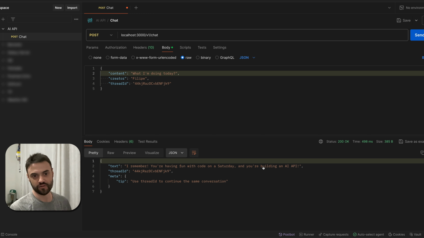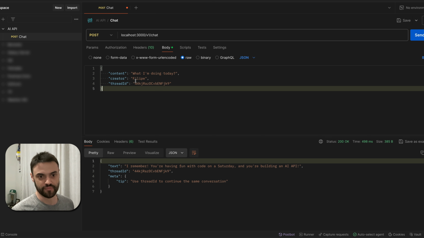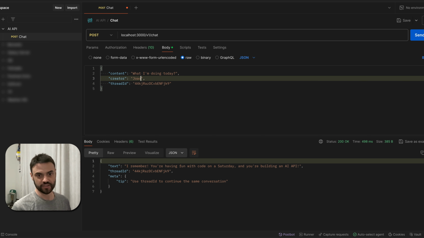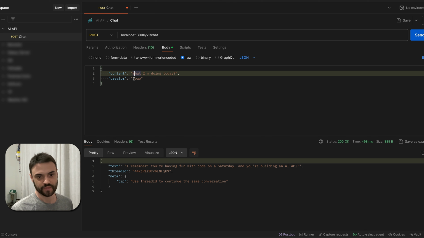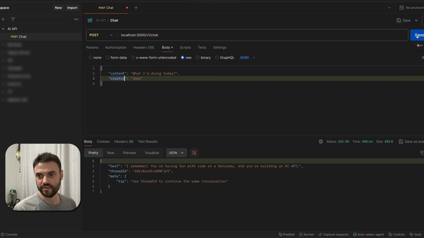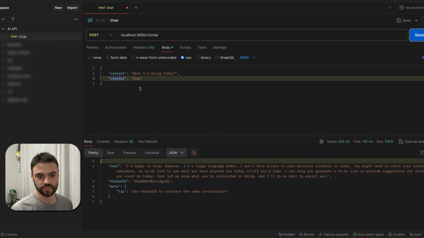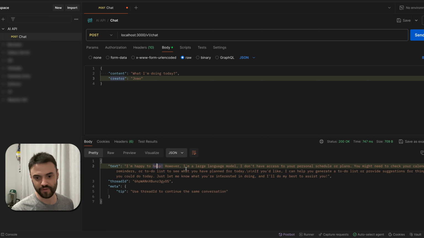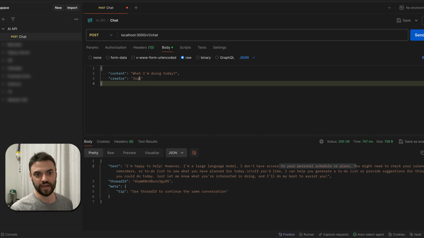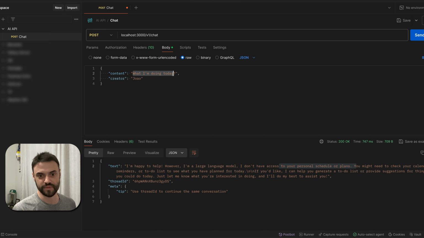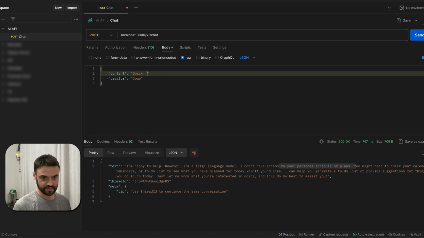But let's suppose now I am in another step of my application, and I have another user. I can just omit the thread ID, and then if I send now, "I'm happy to help. However, I don't have access to your personal schedule." Because now I don't have the thread ID, so this message makes no sense. Sorry, I am João and I am hiking today.